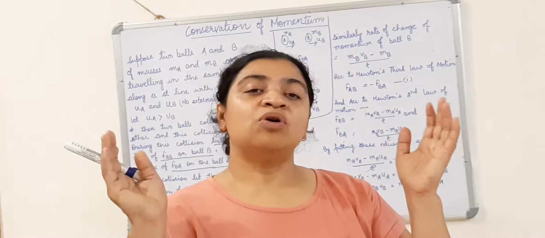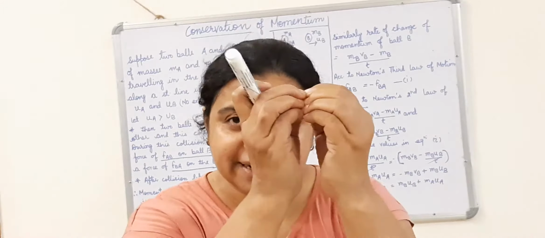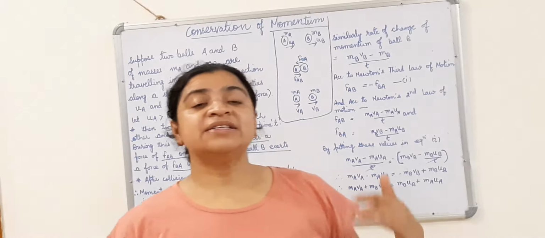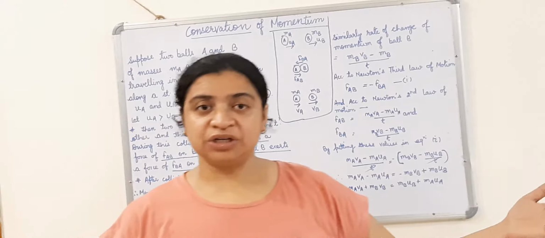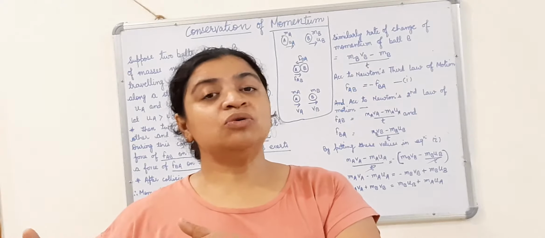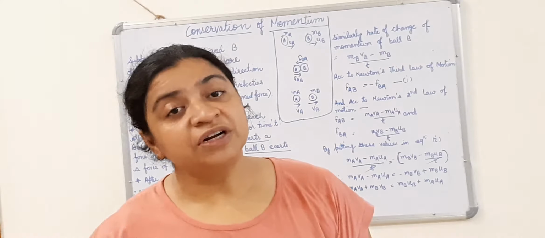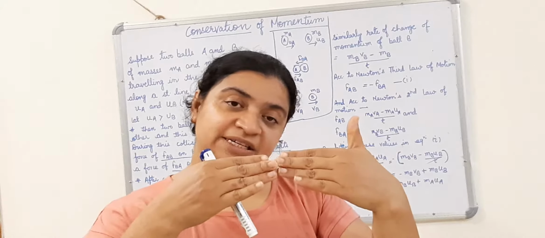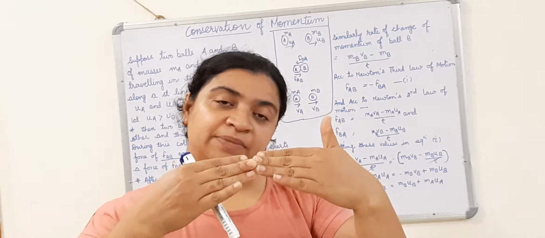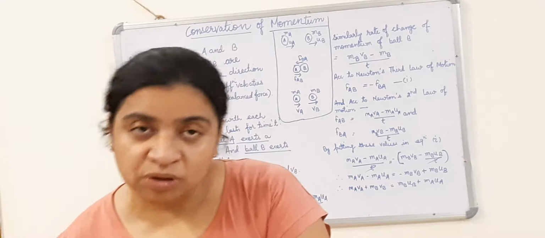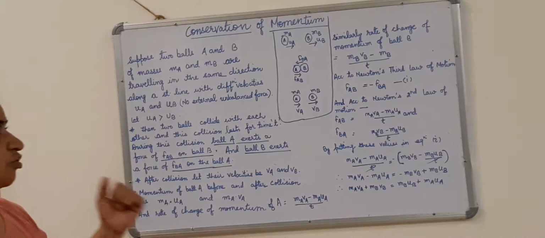Before they collide with each other, before they hit each other, एक दूसरे को टक्कर मारने से पहले, whatever is their momentum before collision will be equal to the sum of their momentum after collision. Before hitting each other, the sum of their momentum is equal to the sum of their momentum after collision. This is the law of conservation of momentum.